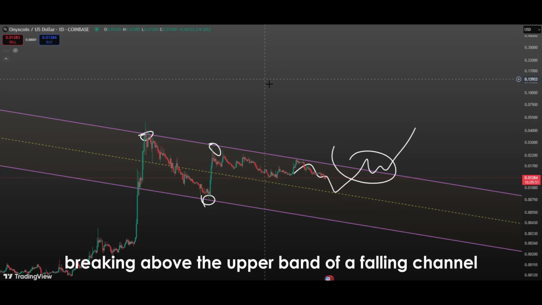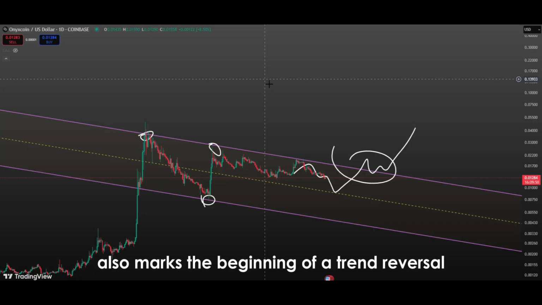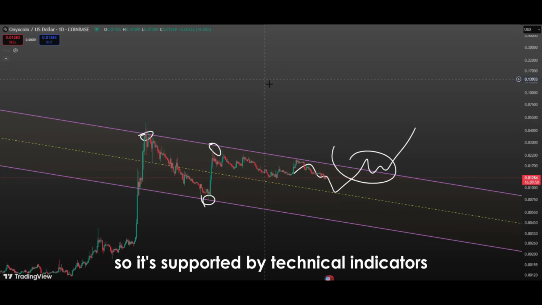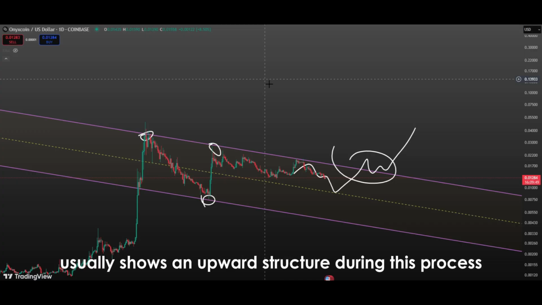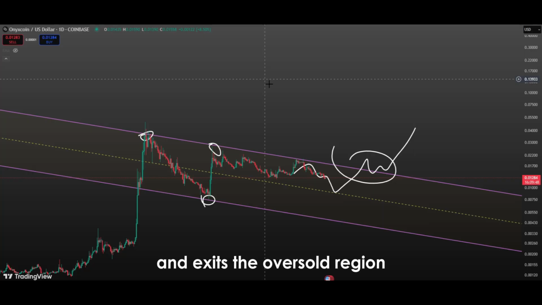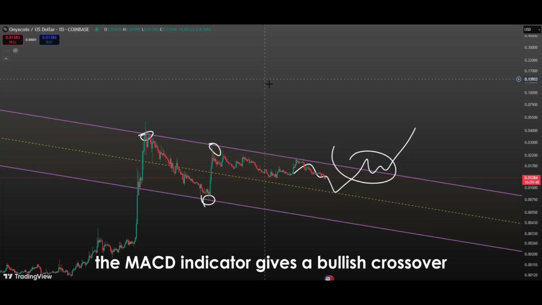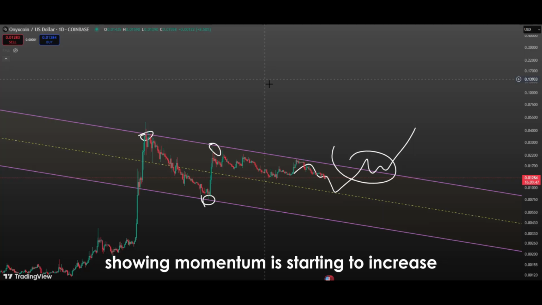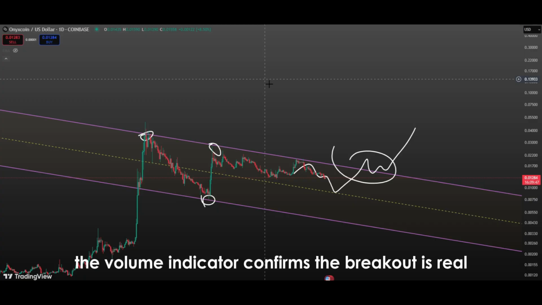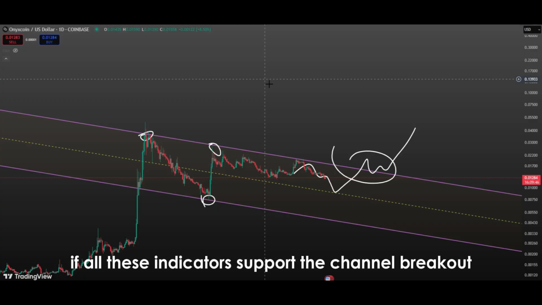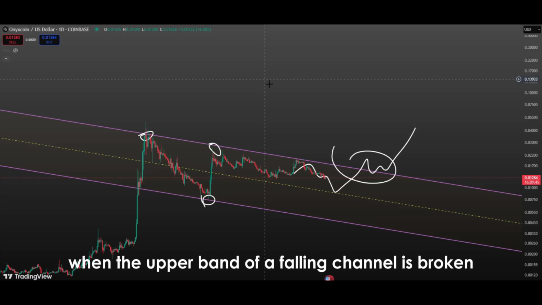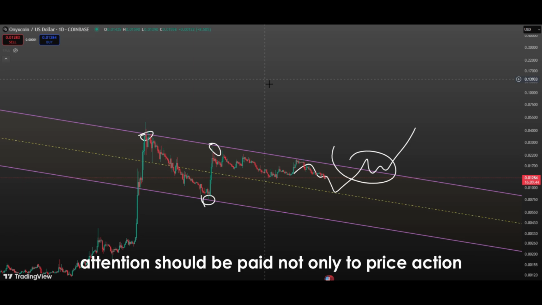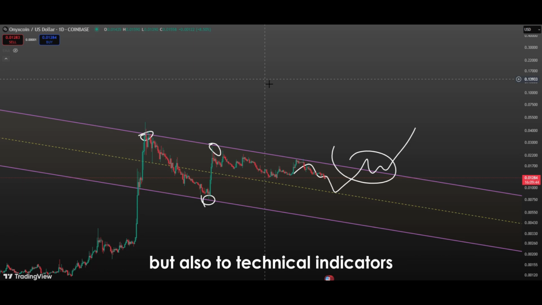Breaking above the upper band of a falling channel also marks the beginning of a trend reversal, so it's supported by technical indicators. For example, the RSI indicator usually shows an upward structure during this process and exits the oversold region. The MACD indicator gives a bullish crossover showing momentum is starting to increase. The volume indicator confirms the breakout is real. If all these indicators support the channel breakout, the likelihood of the rise continuing is very high. That's why when the upper band of a falling channel is broken, attention should be paid not only to price action, but also to technical indicators.